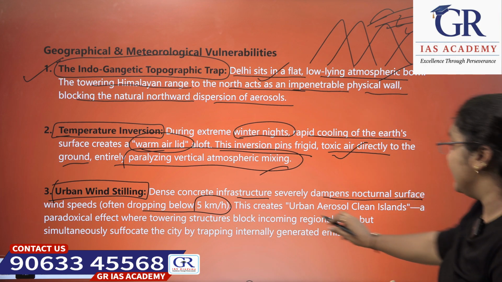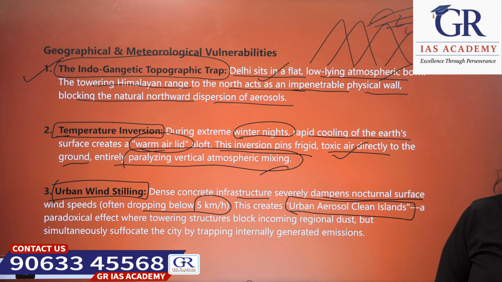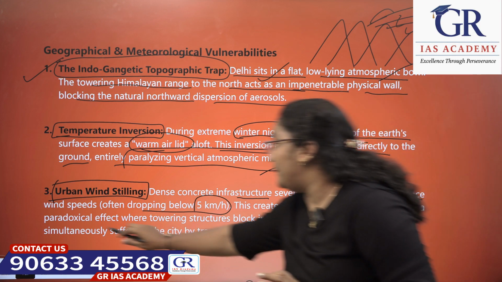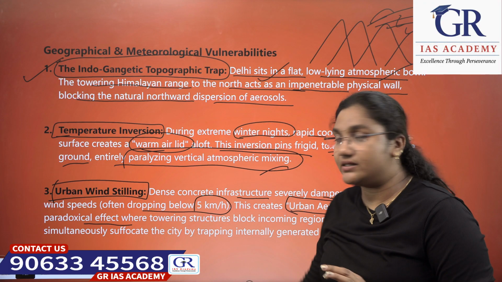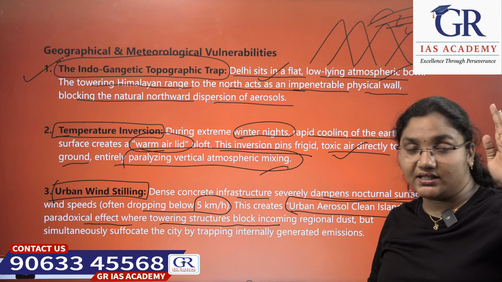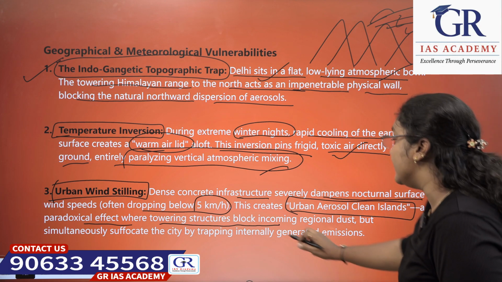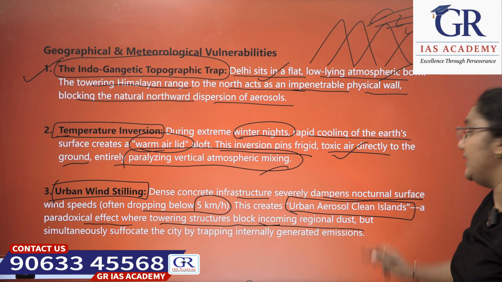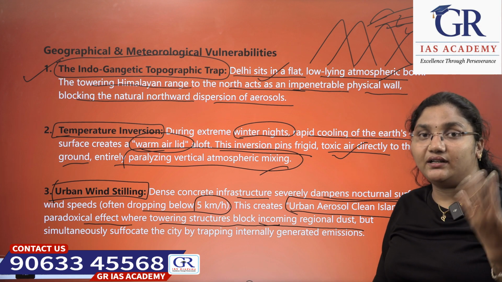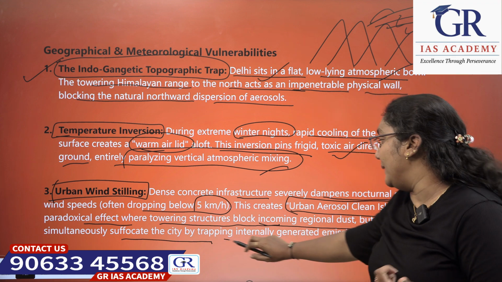So in that way this creates urban aerosol clean islands, which is a paradoxical effect where towering structures, very huge, tall buildings, block incoming regional dust and simultaneously suffocate the city by trapping what?